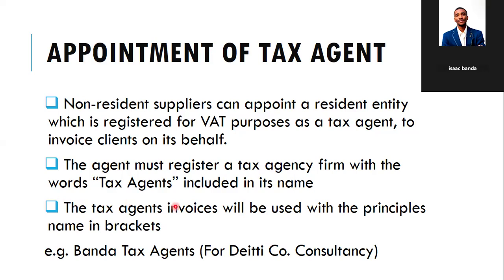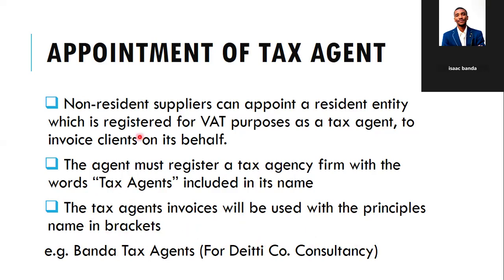The tax agent invoices will be used with the principal's name in brackets. So, for example, the tax agent here in Zambia is branded tax agents as required by ZRA. Then the entity which this tax agent is performing the services for is supposed to be in the brackets, like for DT Co consultants.